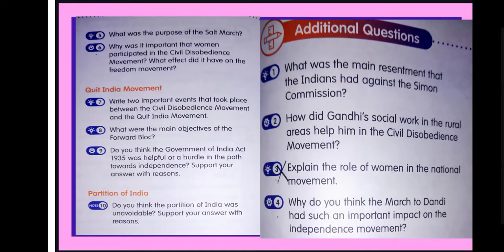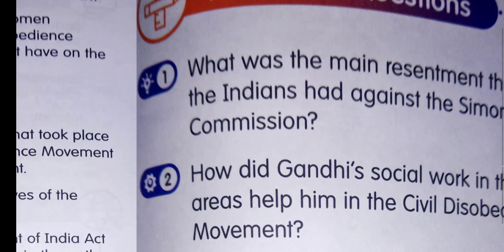Now come to the additional question. What was the main resentment the Indians had against the Simon Commission? This was the Simon Commission headed by Sir John Simon, and since there were no Indian representatives in the commission, that made Indians very unhappy and they turned against the Simon Commission.